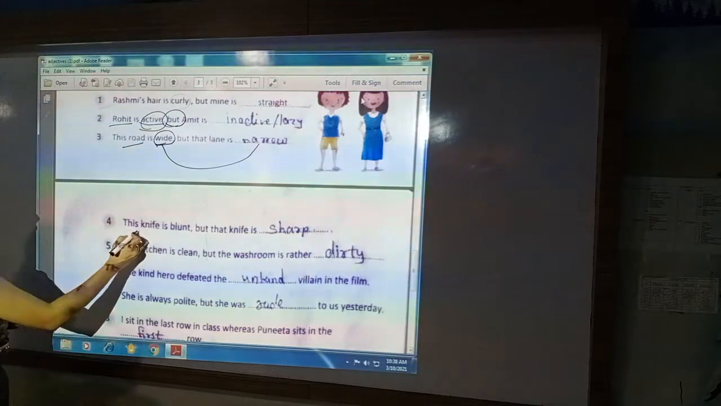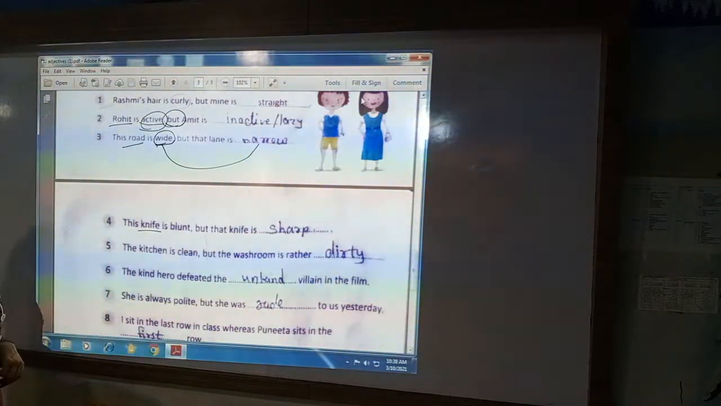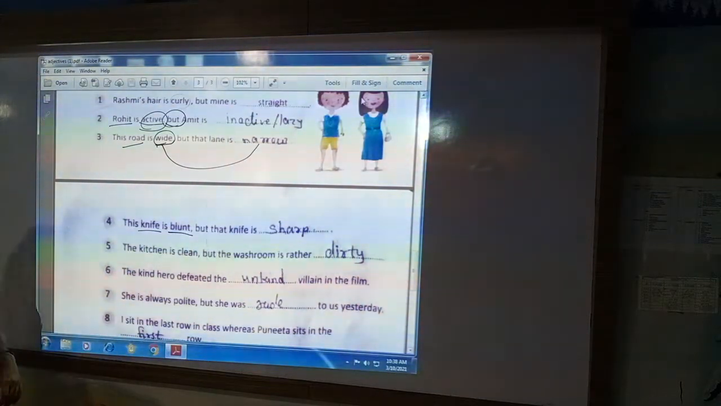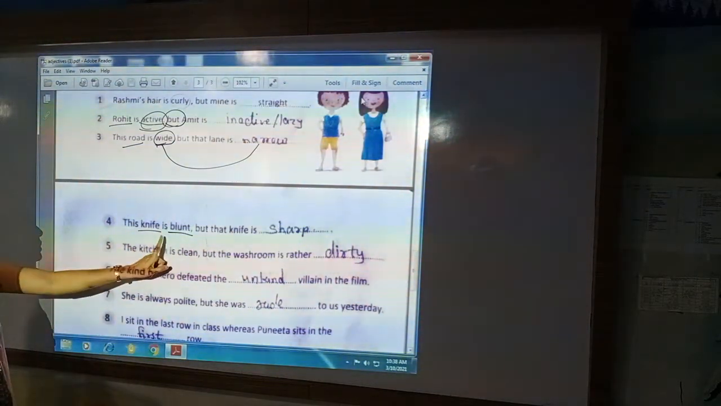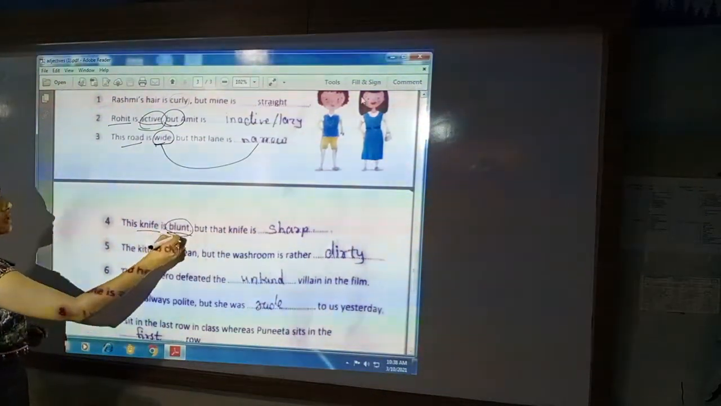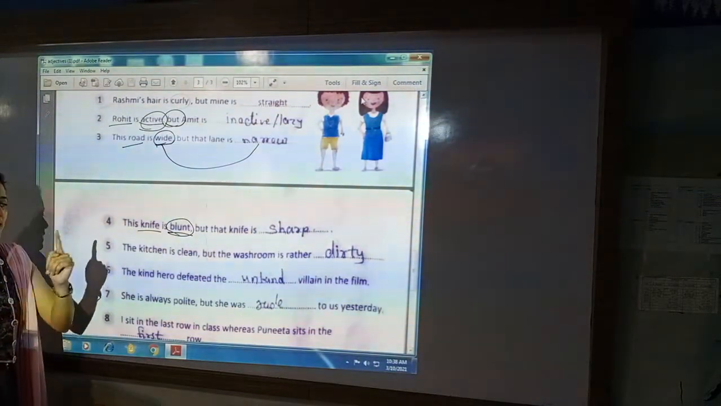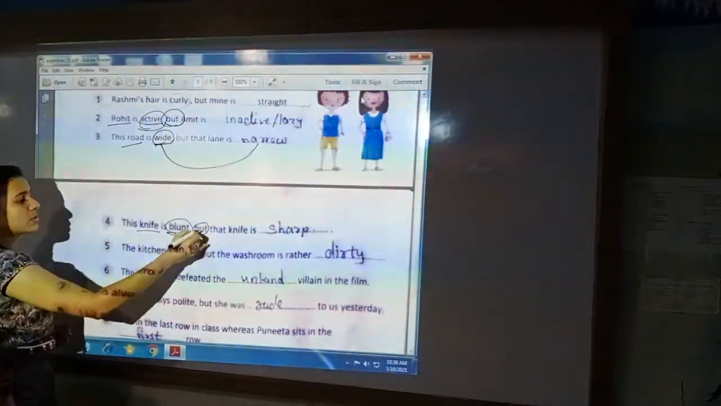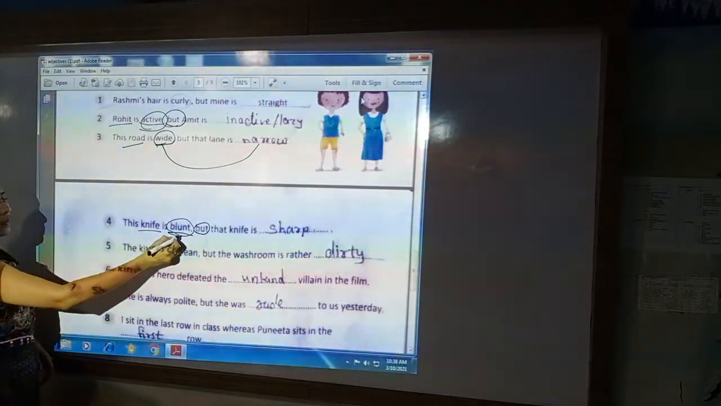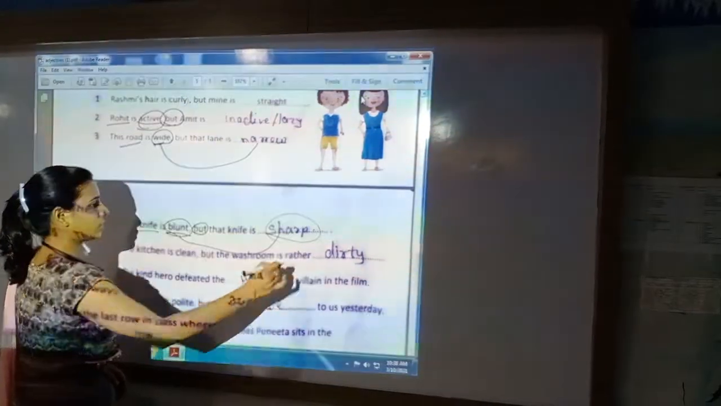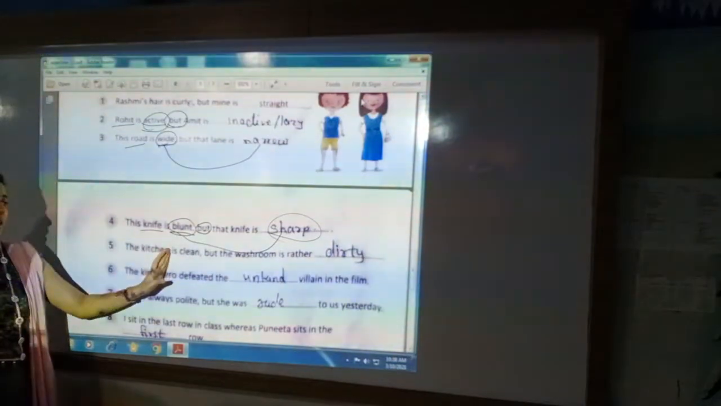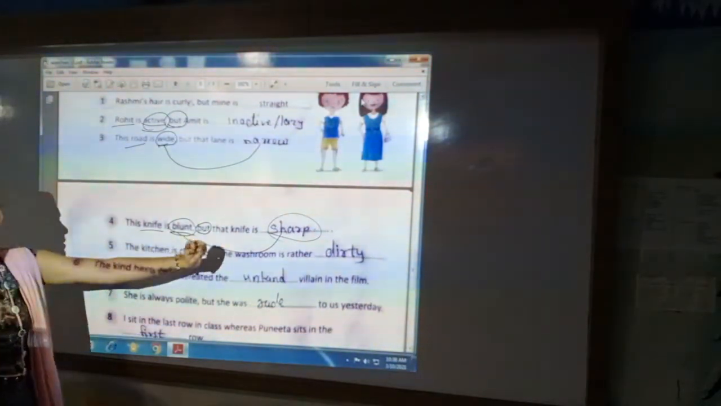Next is, this knife is blunt. What is blunt? Knife. So this is our noun. How the knife is blunt? That is our adjective. So blunt is the describing word of noun. Now this is the adjective of first sentence, and when you see but, that means you have to make the next sentence opposite to each other. So the opposite of blunt is sharp. So here you will write this knife is blunt but that knife is sharp.